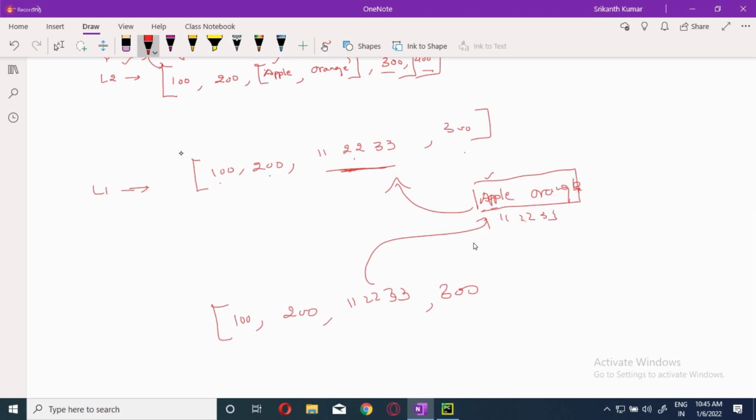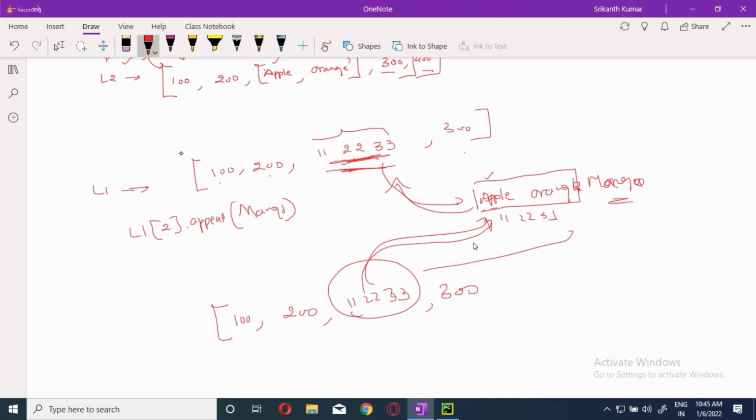Now, if you are doing L1 of, what is this location, guys? 2, right? L1 of 2 dot append means it is going to the address location where these values are stored. If I am appending mango, this mango is appended over here. As this one is also pointing to the same memory location, this nested part will be reflecting the mango. Got it? Actually, the nested part will not be physically existing at that location. That is a problem. Only the address will be existing.